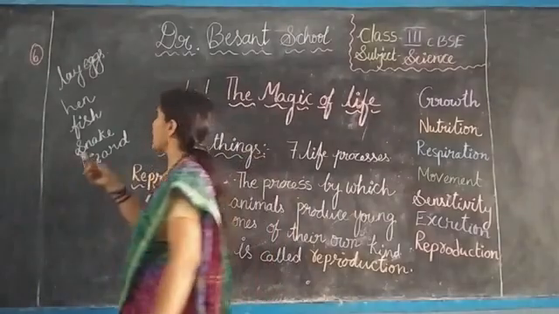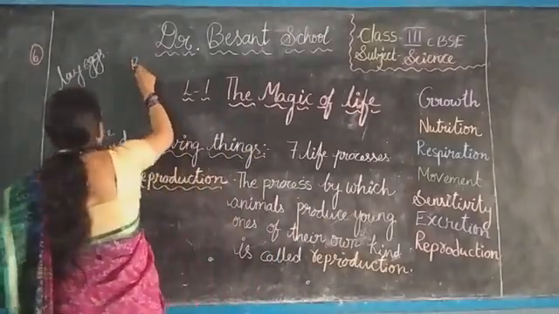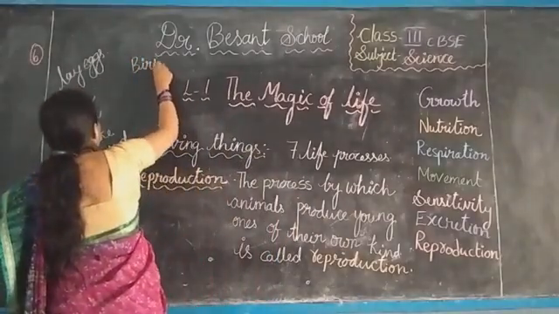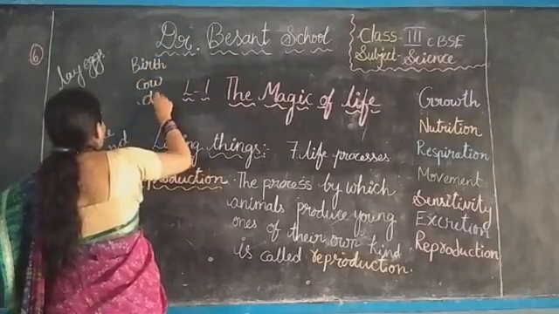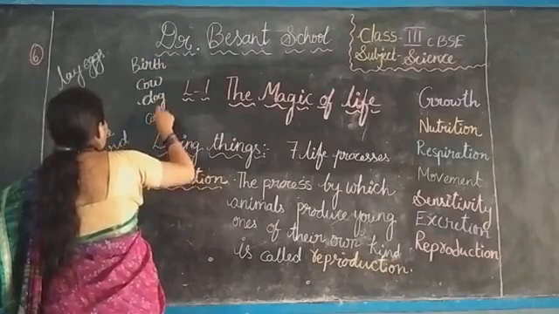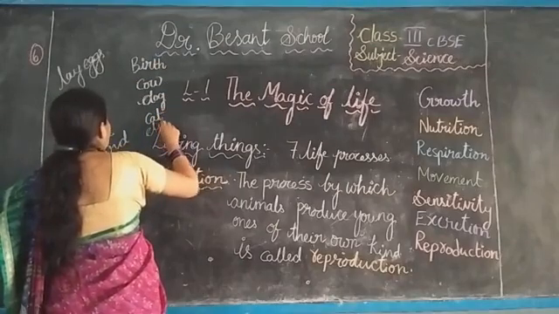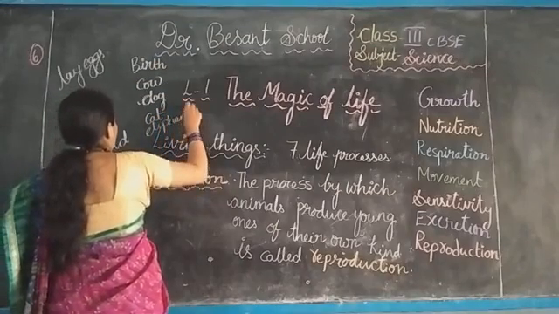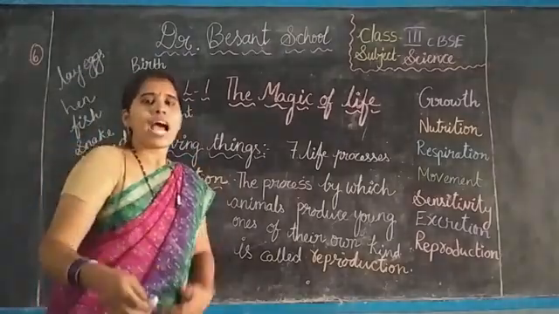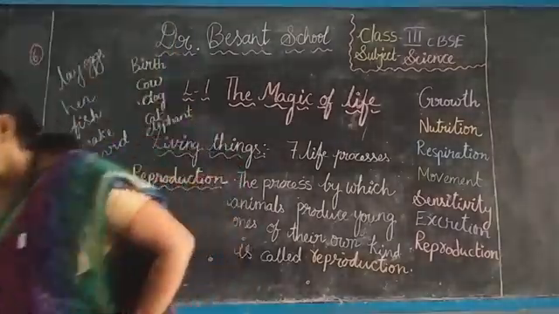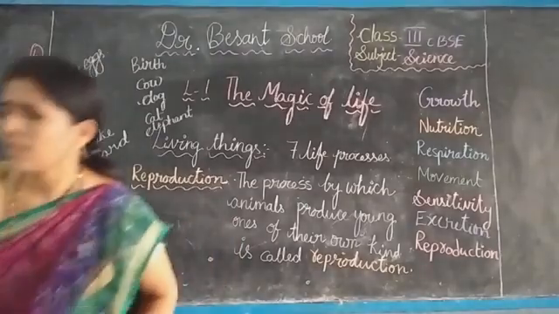I want to give examples for this. Some of the animals give birth: cow, dog, cat, elephant, etc. Ourselves also. I will show you the pictures here. You can understand it then.